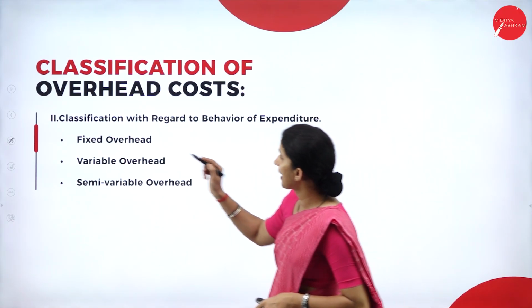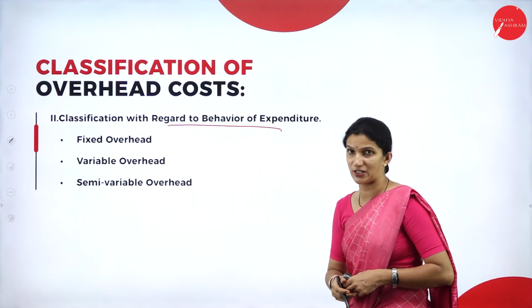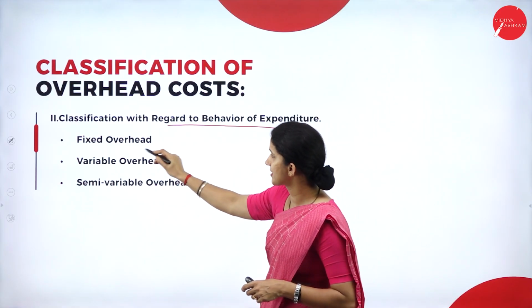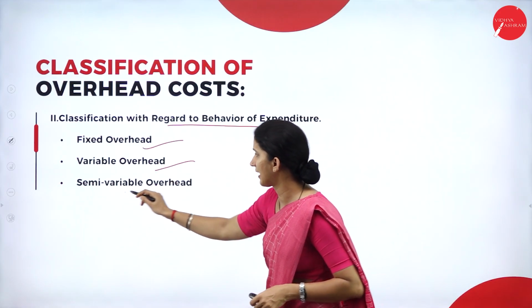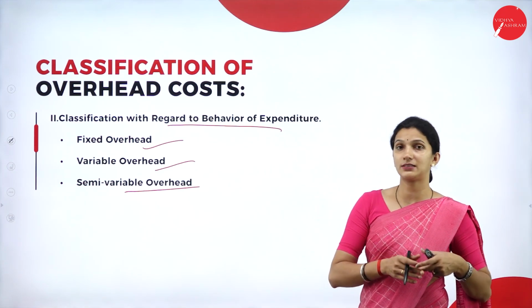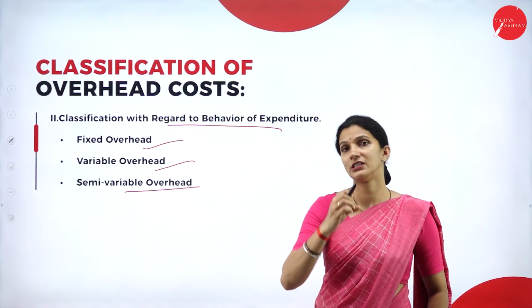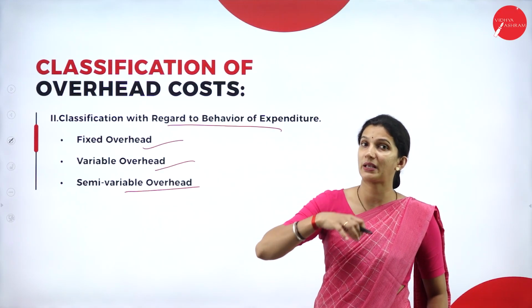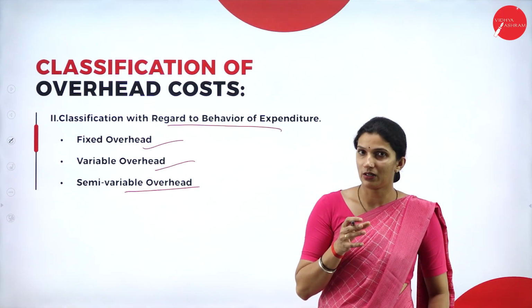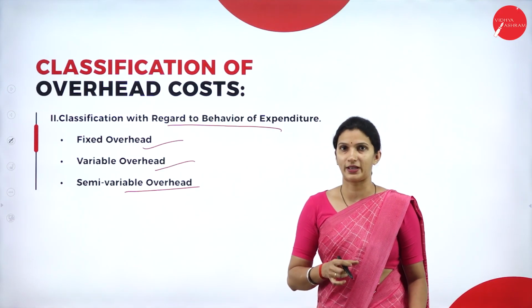Then, on the basis of classification with regard to the behavior of the expenditure, we have fixed overhead, variable overhead and semi-variable overheads. Fixed overhead simply means that whatever the volume of units produced in the factory, these overheads tend to remain the same.